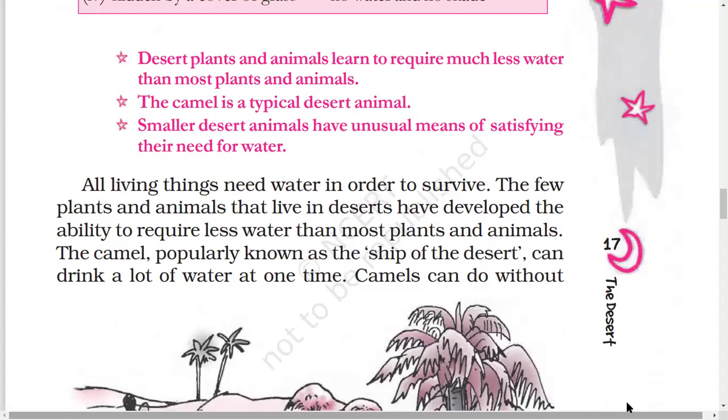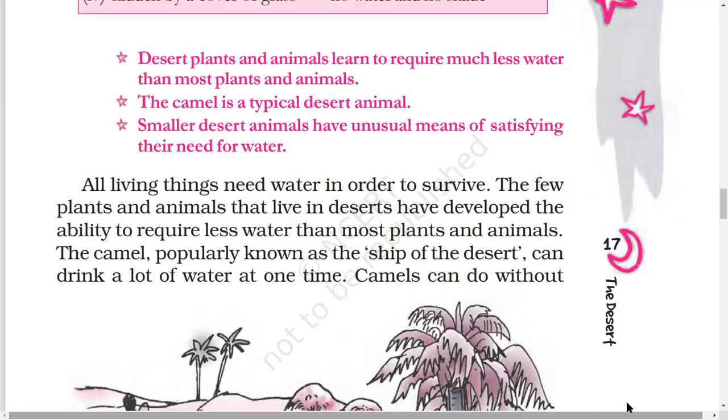They have learned to use and require very little water, the minimum amount that is possible. Let us see how they have adapted in the desert. The camel is a typical desert animal. Yes, it can remain without water for a lot of days. Even our soldiers on the borders have been using the camel as a means of transport.